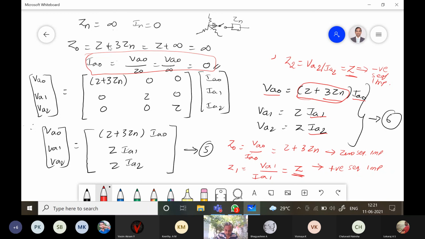Next class we will discuss, we have discussed today the sequence impedance in the symmetrical circuit. So next class we will discuss the sequence impedance in the unsymmetrical circuit.